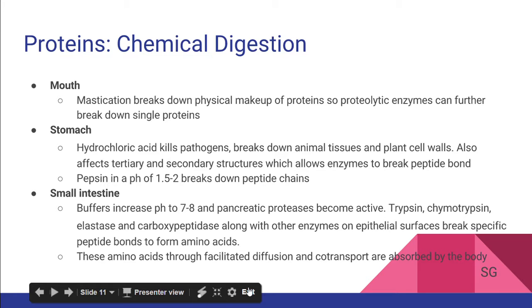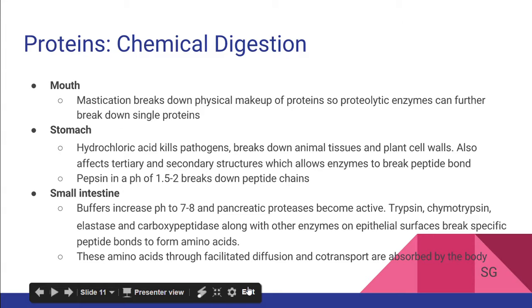Chemical digestion. Once food is moved to the stomach, hydrochloric acid in the stomach kills pathogens and further breaks down plant and animal proteins. This acid also affects the tertiary and secondary structures, which allow enzymes to break down peptide bonds. Pepsin, in a pH balance of 1.5 to 2, breaks down peptide bonds in the stomach.